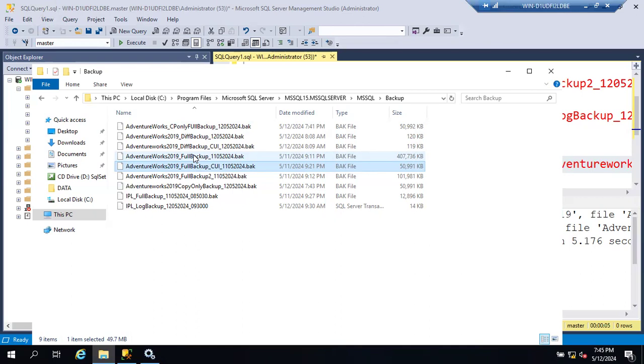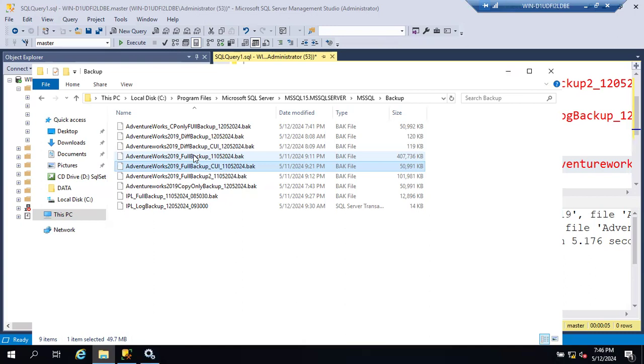Suppose the database has crashed and it has not come online. In this situation, how can we connect to that database to take the tail log backup? See, database crashed means there are different kinds of crashes, Deepak. One is a full crash, completely. Even if it has crashed, if the log file is accessible, you can take the tail log backup. Tail log means it will take the backup of the tail of the log.